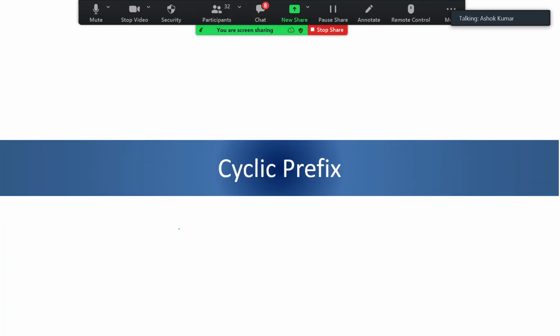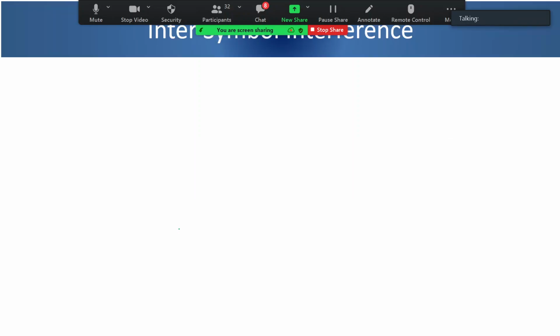Okay. Now let us look at cyclic prefix. What is cyclic prefix and how this timing unit will come in the picture, we will understand. So can somebody tell me what is inter-symbol interference and how it relates to cyclic prefix? What is inter-symbol interference?